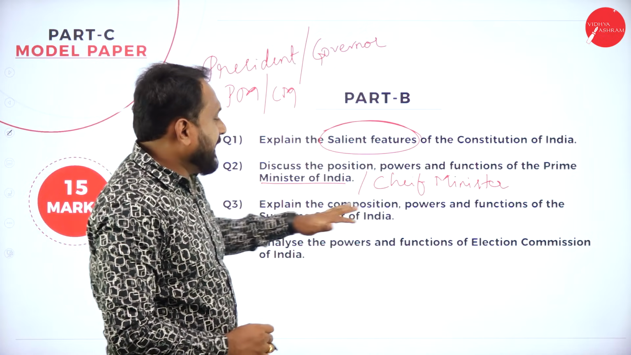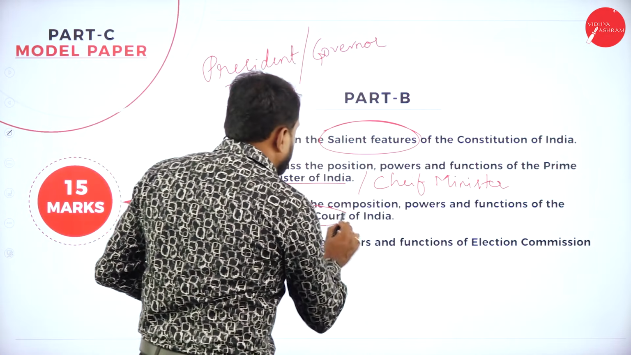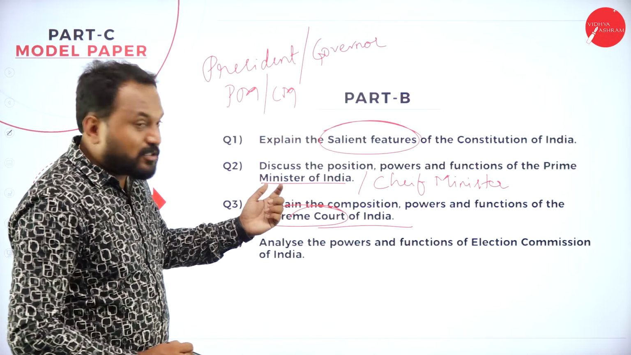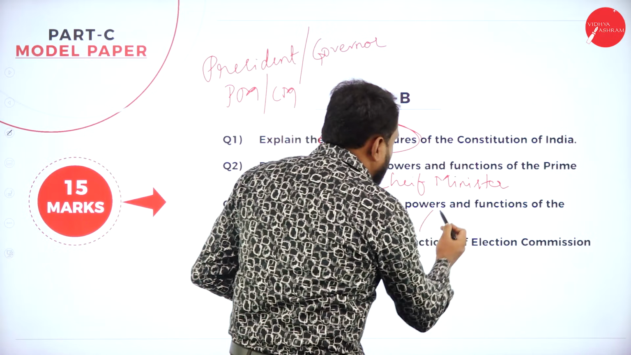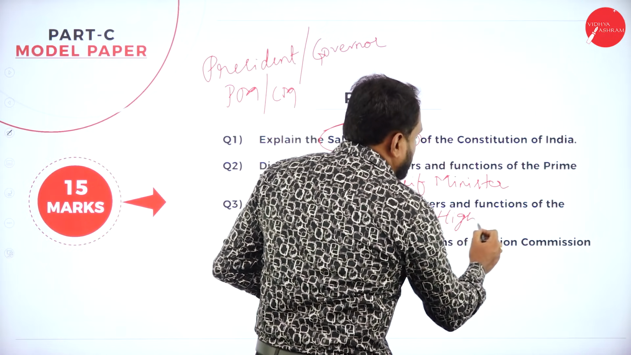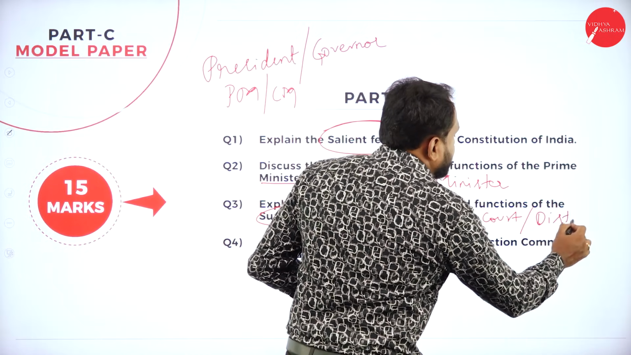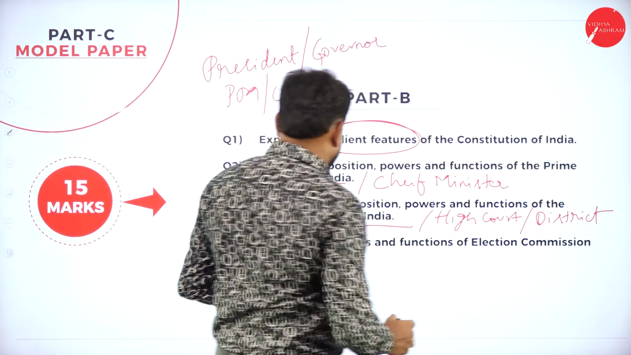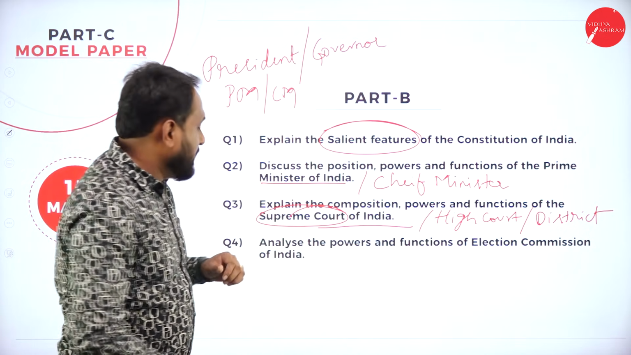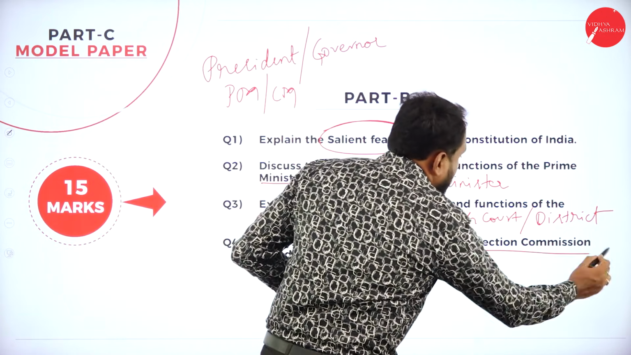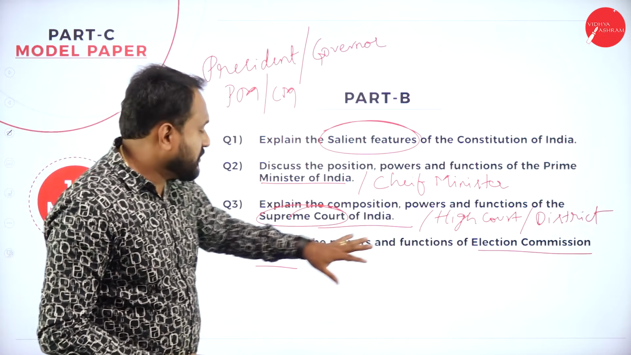Next, explain the composition, powers and functions of the Supreme Court of India. When you get a court question, any kind of Supreme Court, you can also get High Court. You should know about the High Court composition, or it can be the District Court. Last question, analyze the powers and functions of the Election Commission of India. This is the adult suffrage, where you will get a question about the Election Commission of India.